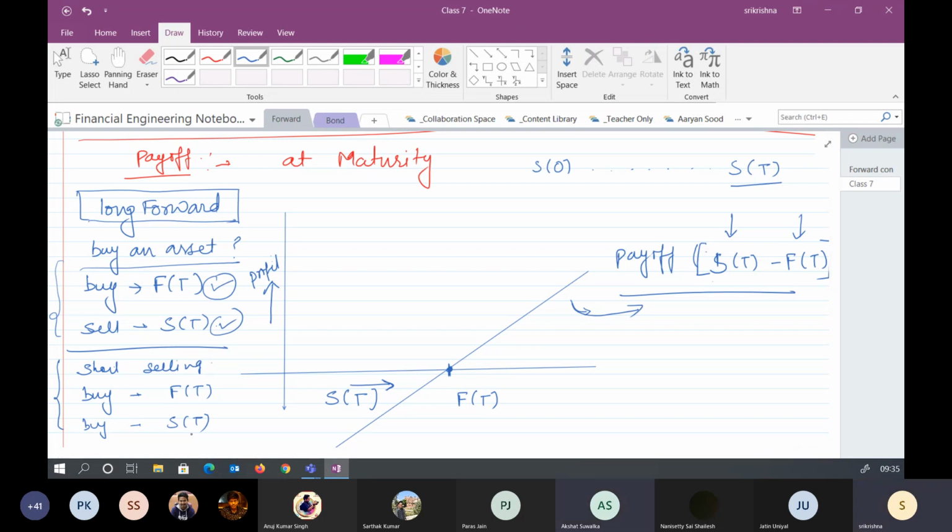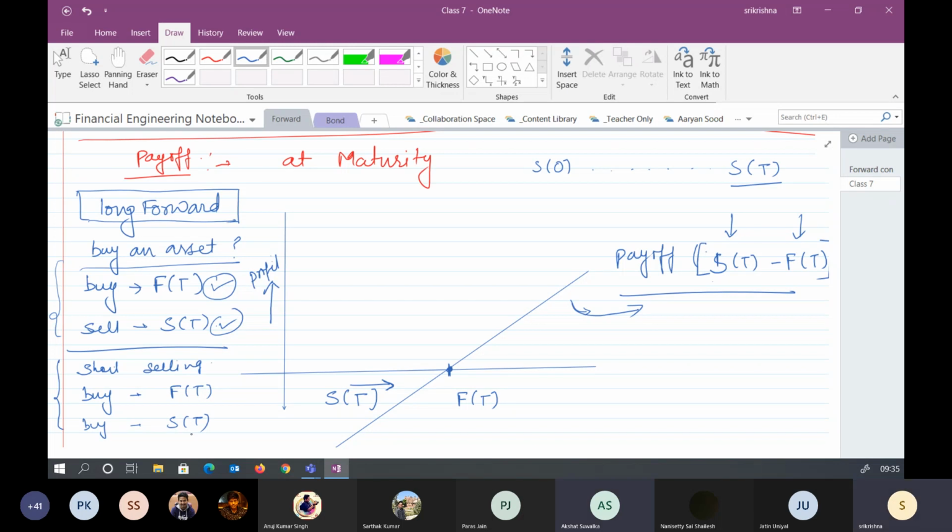Sir, can you please repeat? When you have entered into the short selling at T equal to 0, you did something with that money, so we are not accounting for it. Now you have to return the asset at expiry. Yes or no? Yes, sir. That's what we are doing, short selling.